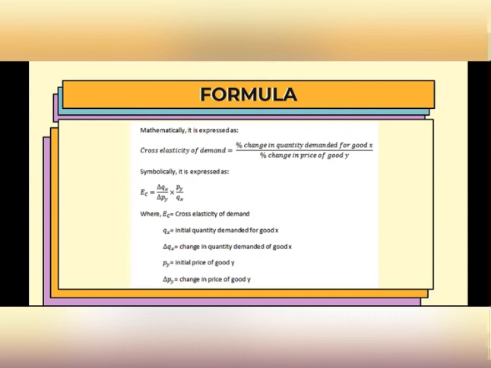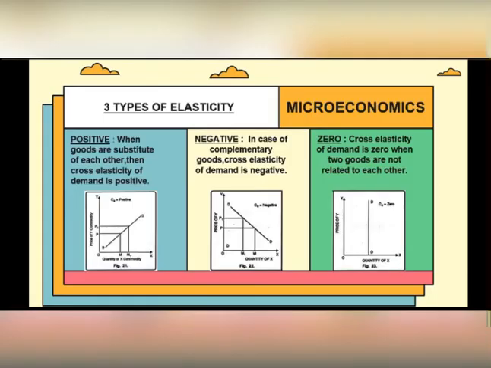Mathematically it is expressed as percent change in quantity demanded for good X divided by percent change in price of good Y. Symbolically it is expressed where Ec is cross elasticity of demand, Qx is the initial quantity demanded for good X, ΔQx is the change in quantity demanded of good X, Py is the initial price of good Y, and ΔPy is the change in price of good Y.